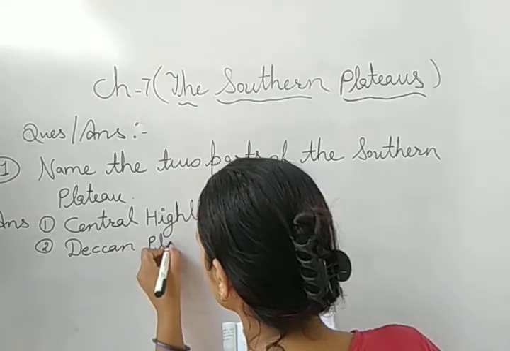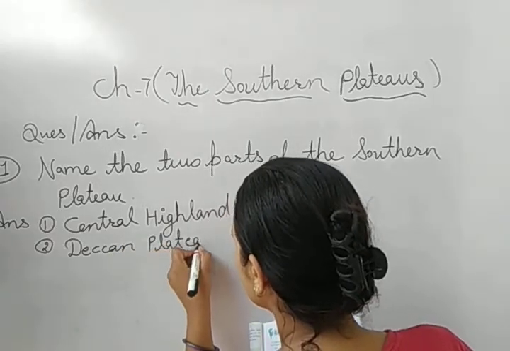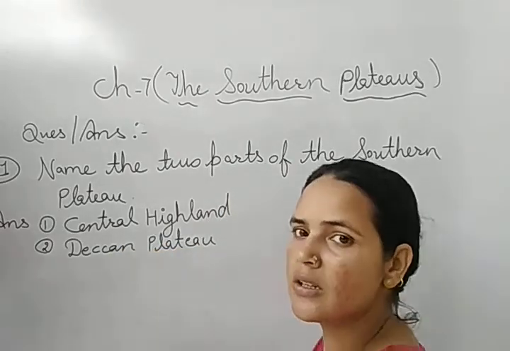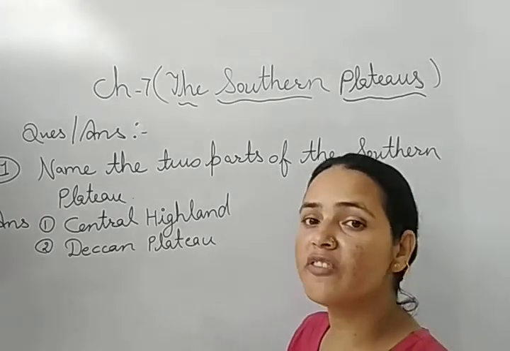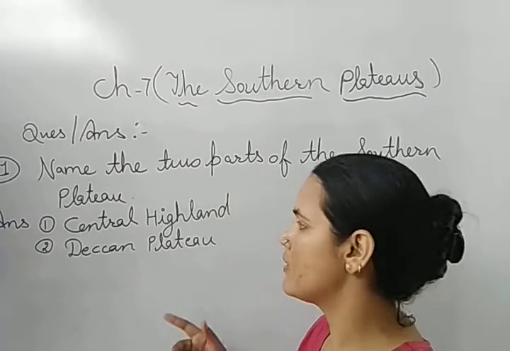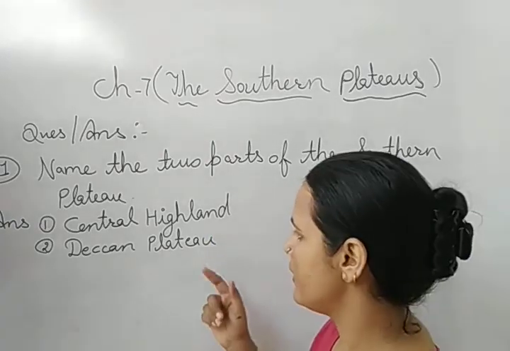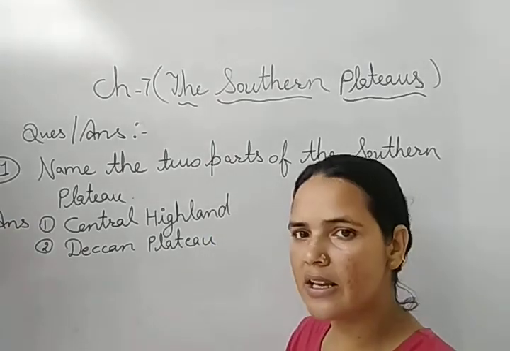These are the two parts of the southern plateau. First is central highland, and after that second is Deccan plateau.